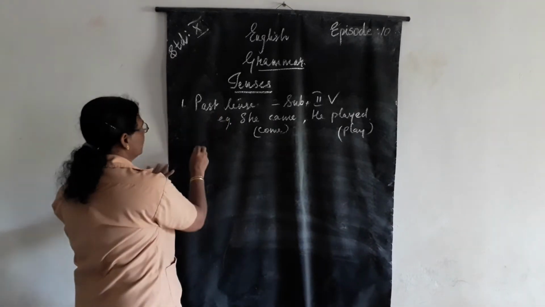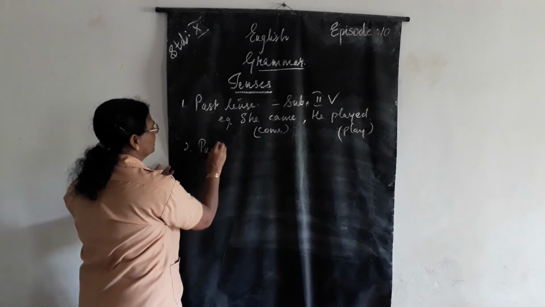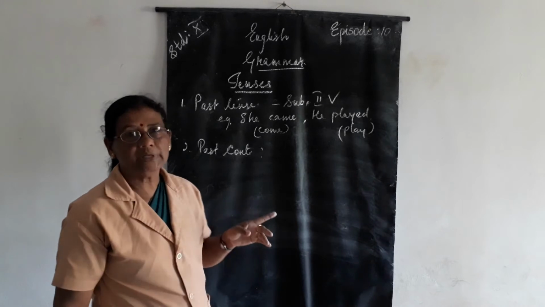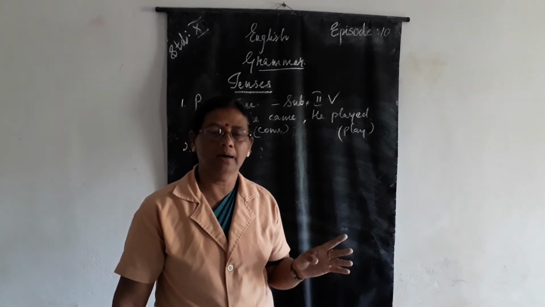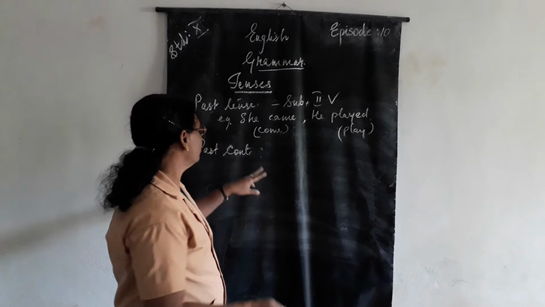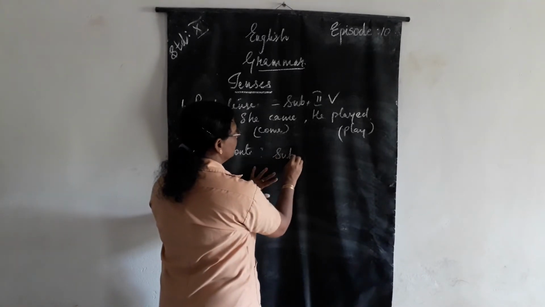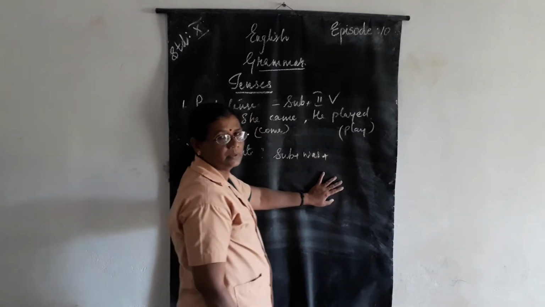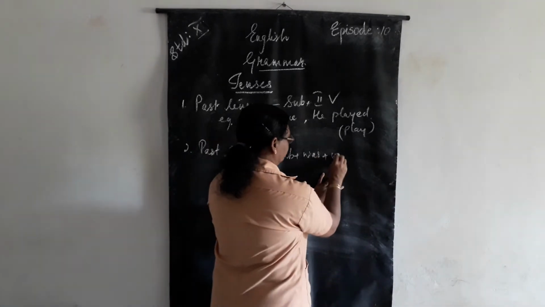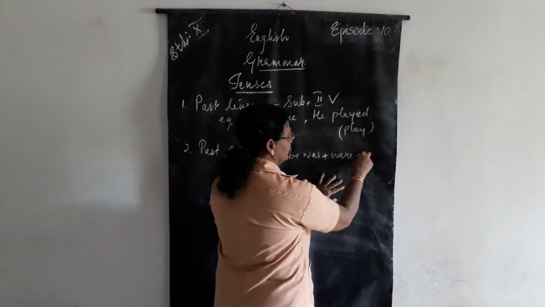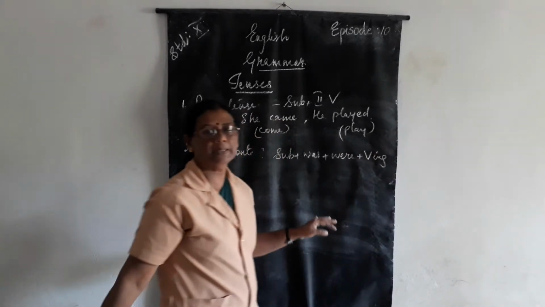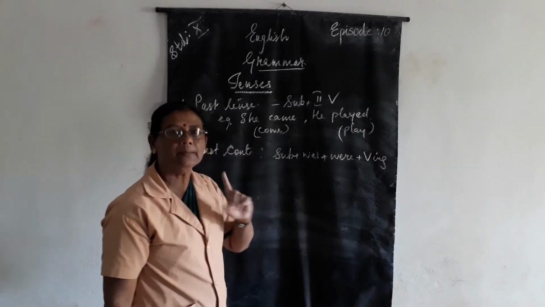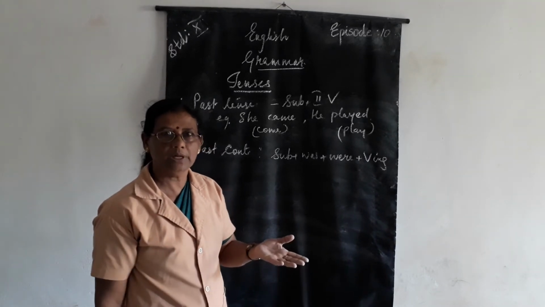Then coming to past continuous. In the present we have said subject plus is, am, are plus verb ing. So here what will be there? Subject plus, instead of is, was, and instead of are, were, plus verb ing. So am is not coming, isn't it? Only in the present it is coming. I am. Clear to you?